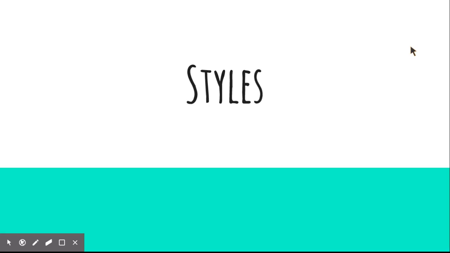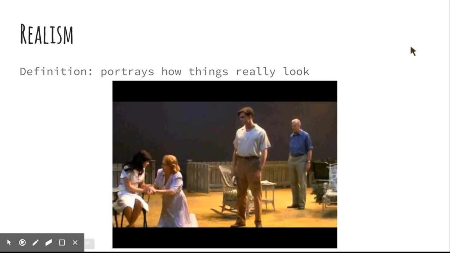You do need to fill out the guided note sheet that is on Canvas. So go to Canvas and find that sheet, and you're going to fill that out as we go through this.